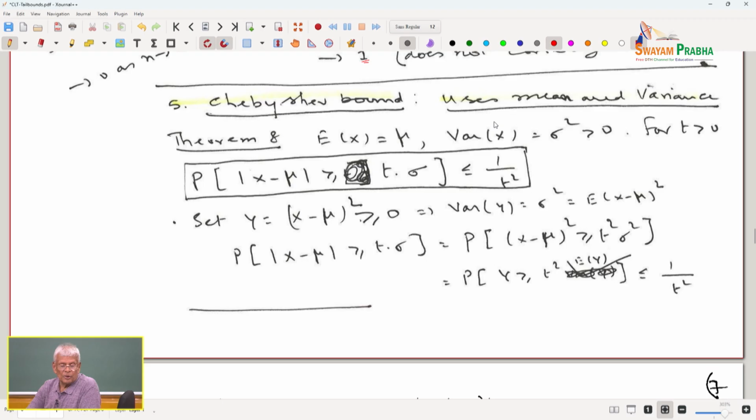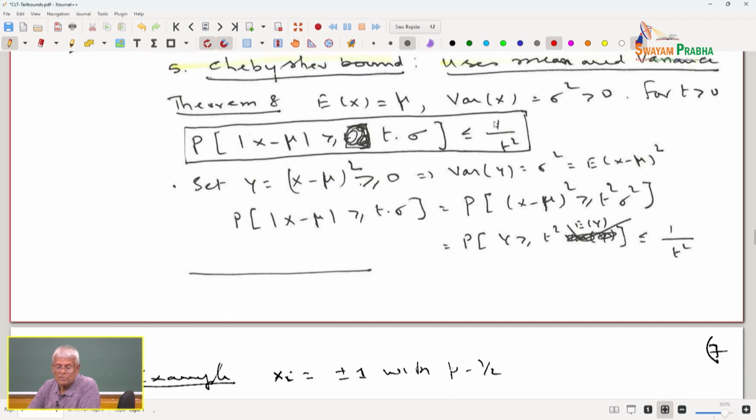Now, again I am going to go back and revisit the Chebyshev bound. Here I use the mean and the variance. This is the expected value, this is the variance. So, the Chebyshev inequality essentially tells you the probability of the absolute value of X minus mu being greater than or equal to t sigma is less than or equal to 1 over t square. That is another way in which the Chebyshev inequality can be written, and that is one of the reasons why I am doing this again.